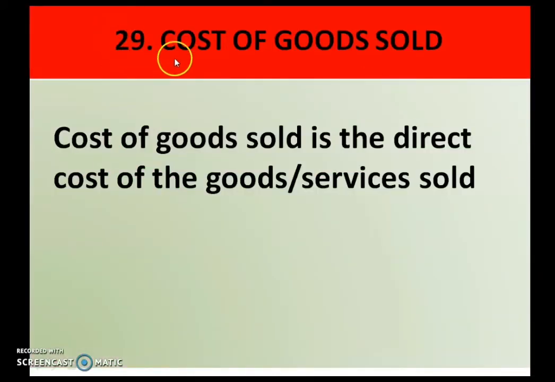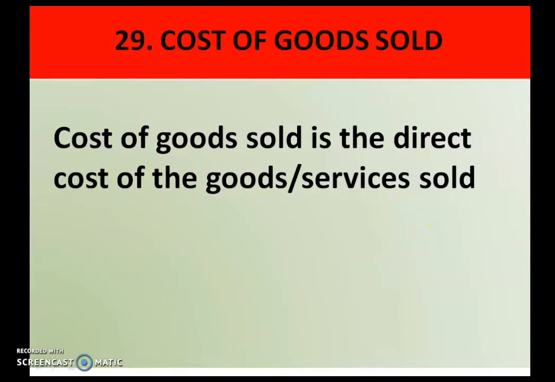The next term which we have to study is the cost of goods sold. Cost of goods sold is a direct cost of goods or services sold. So the goods or services which we are going to sell in the market, for producing that, some direct costs have been involved. So cost of goods sold is those direct costs which have been incurred for selling these goods or services.